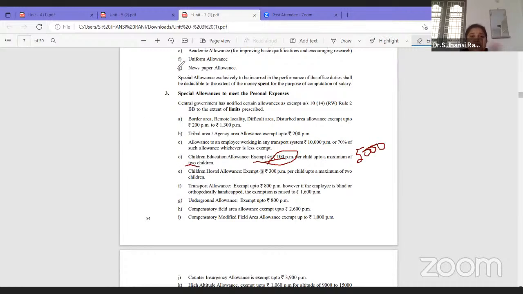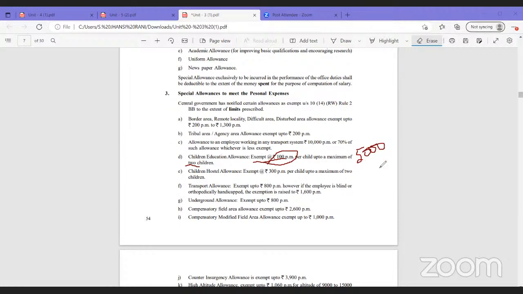It means if the children education allowance of 5,000 is received from the employer, then I will get a deduction of 100 per month into 2 children into 12 months. So I will get an exemption of 2,400.